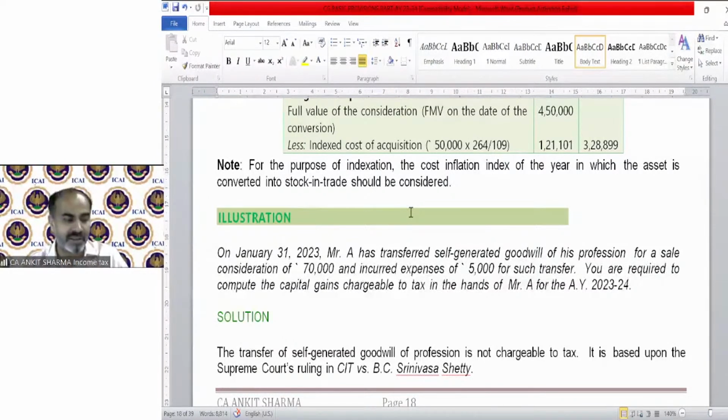The second question is whether these expenses will be treated as transfer expenses. No, transfer expenses flow to some other person. If we are selling something and the brokerage, commission etc. is going to some other person, that is an expense on transfer. Understood? Whatever you have spent on painting, renovation, repair etc., you will automatically add to the sale consideration. If I am going to sell my property for 50 lakh, but I have done some repair etc. for 1 lakh 50,000, then I will sell it for 51.50 lakh, generally, practically.